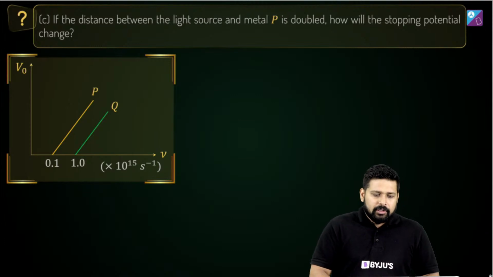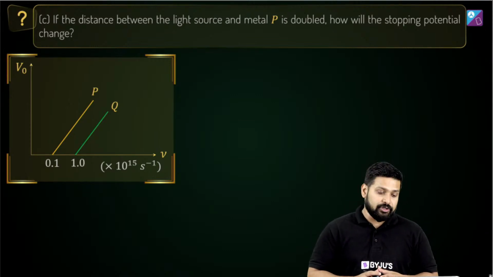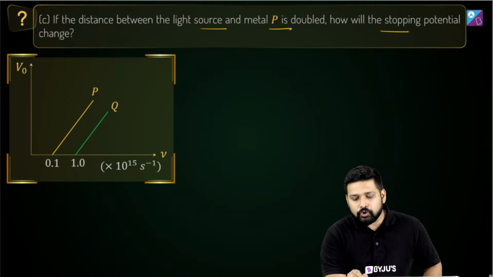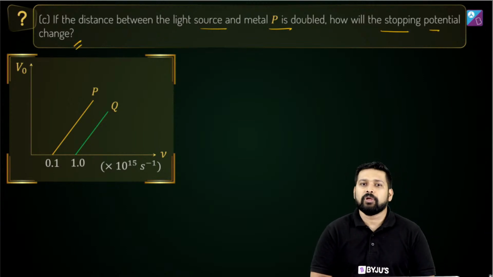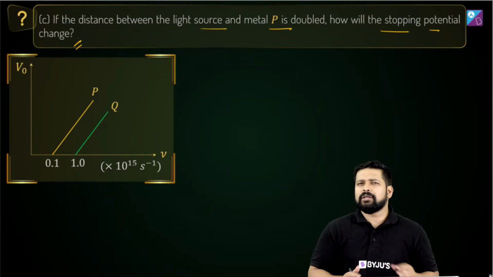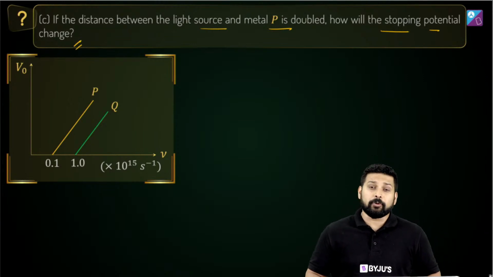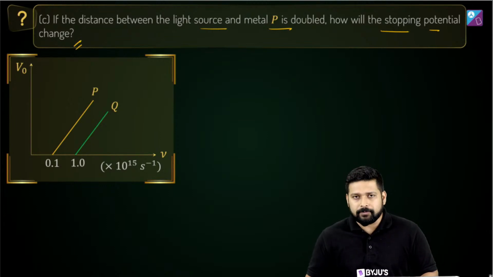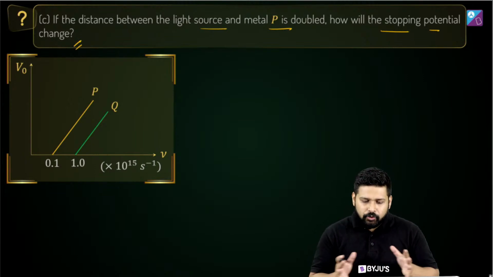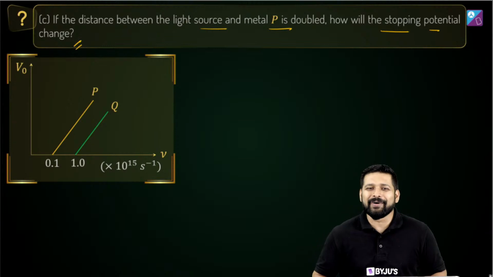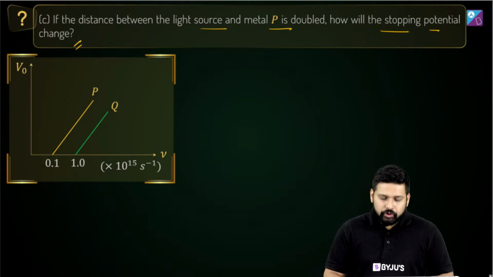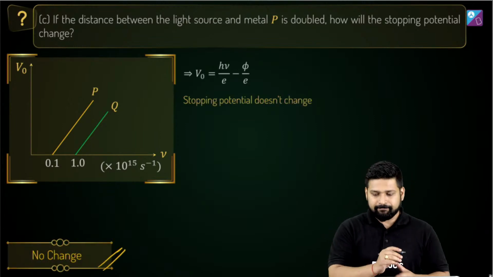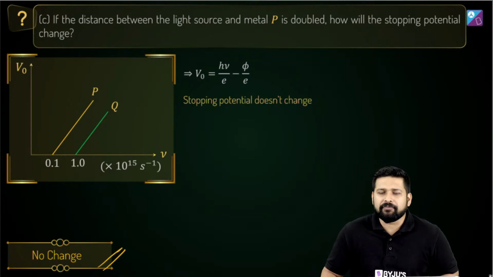Okay? The third part of this question is: if the distance between the light source and the metal P is doubled, how will the stopping potential change? If you increase or decrease the distance, does it affect the stopping potential? Well, stopping potential, as far as we know, only depends upon frequency. So it has nothing to do with whether you double it or triple it. Easy, right? So there will be no change.